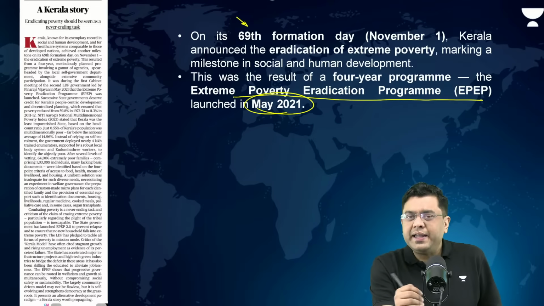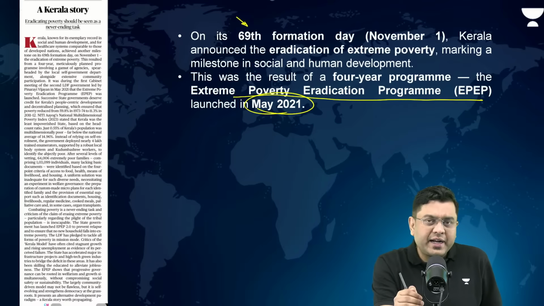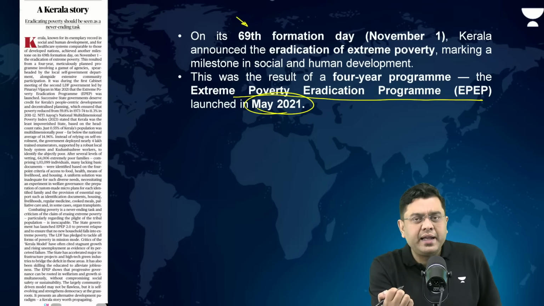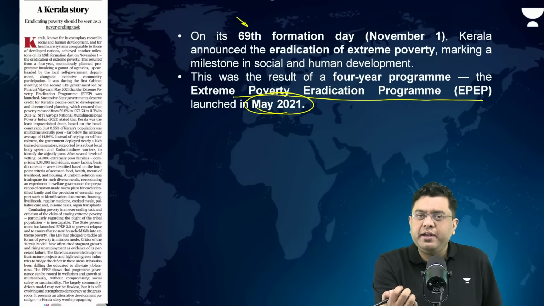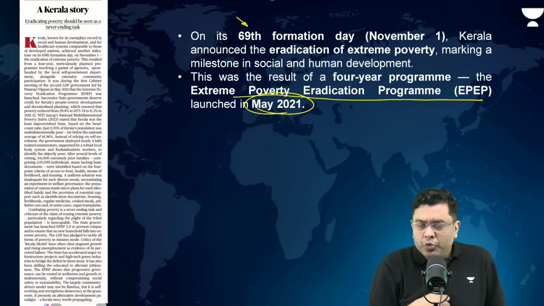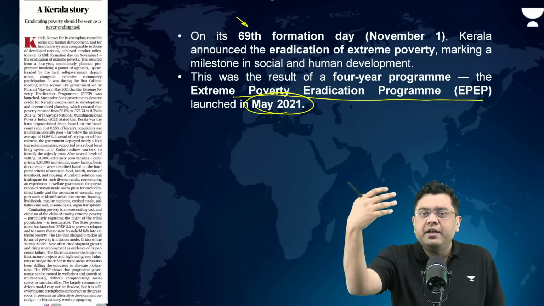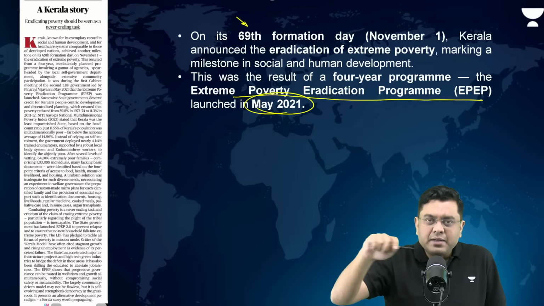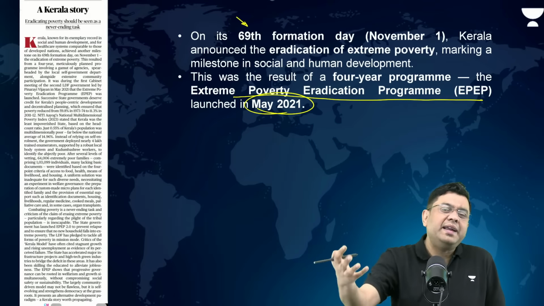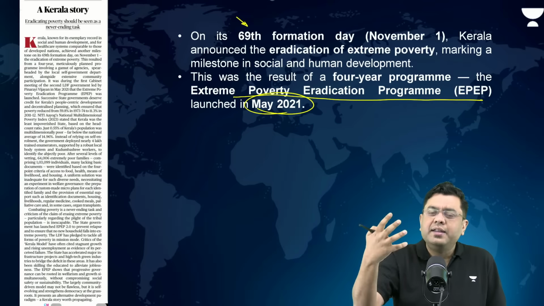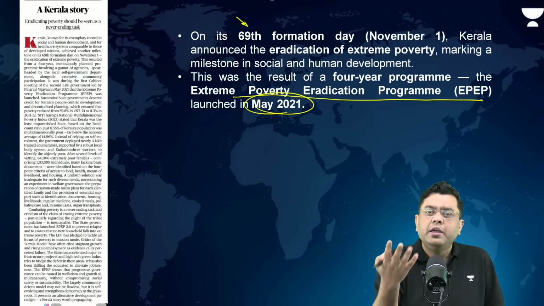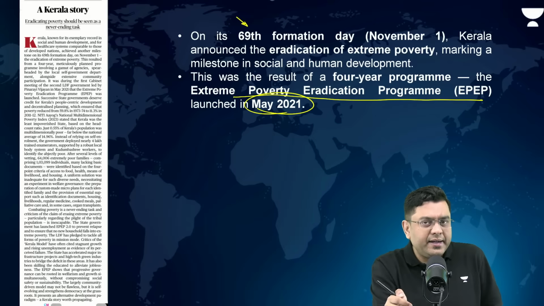When it comes to eradication of poverty, many of the states of the country all have poverty eradication or poverty reduction programs. But many of the states rely upon the idea that if I am a poor person, I will report to the government, I will get myself enumerated, I will get myself in the record of the government, and the government will pay me and provide services to me so that poverty is eradicated.